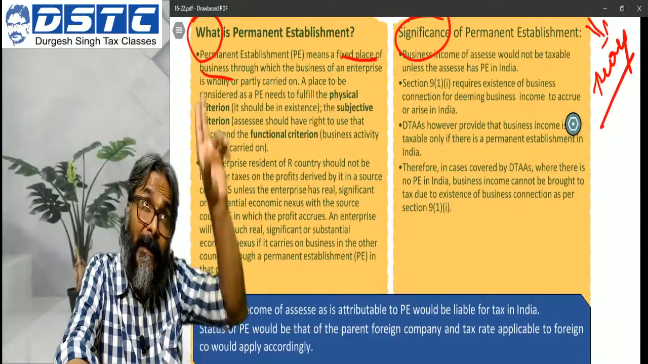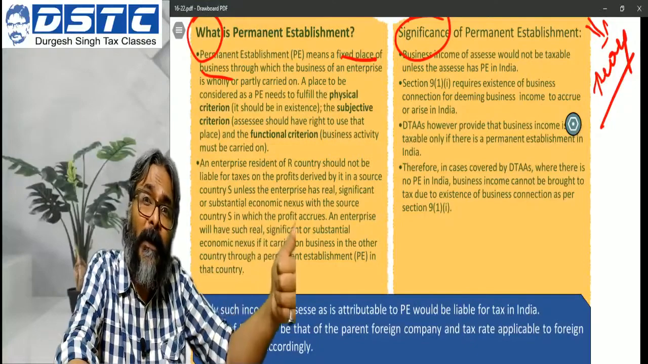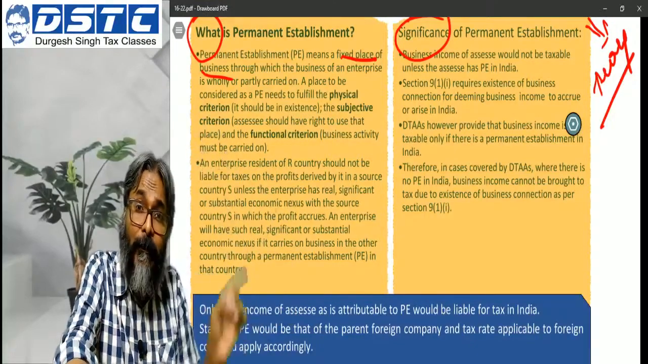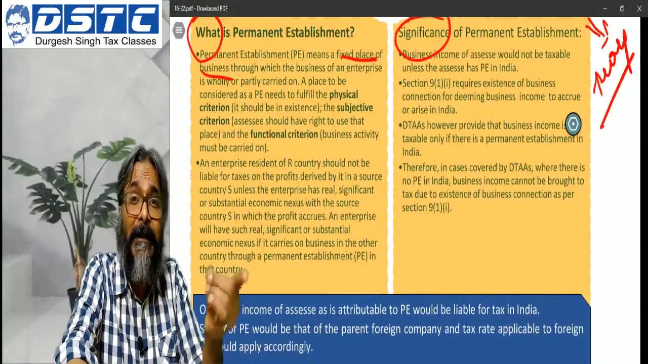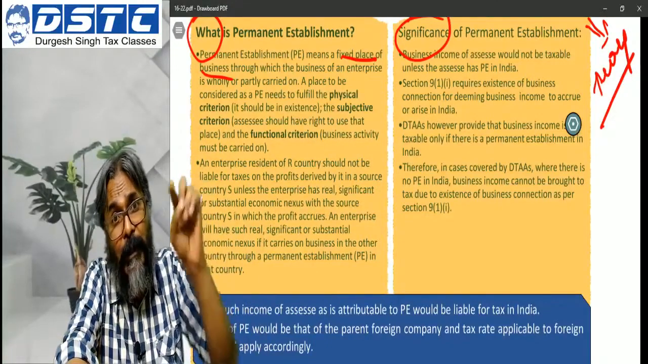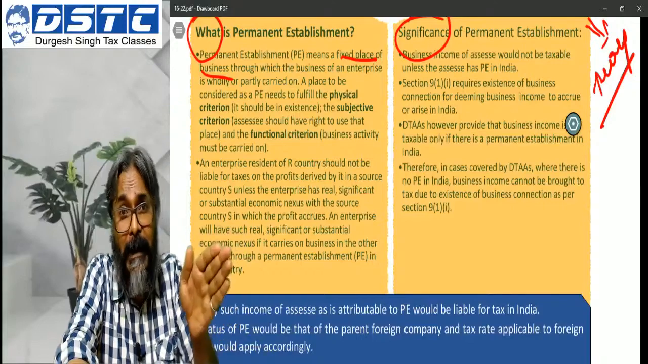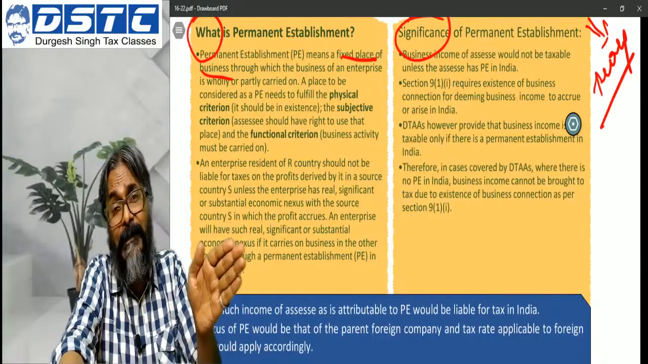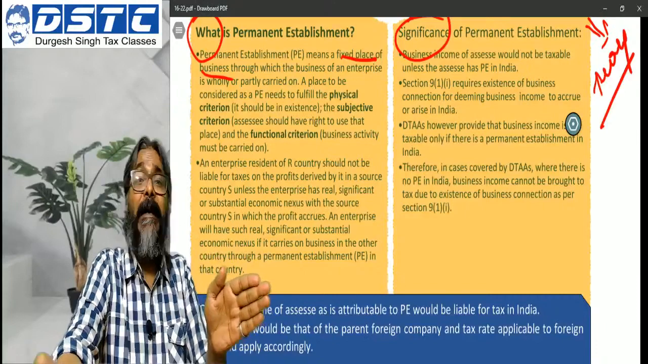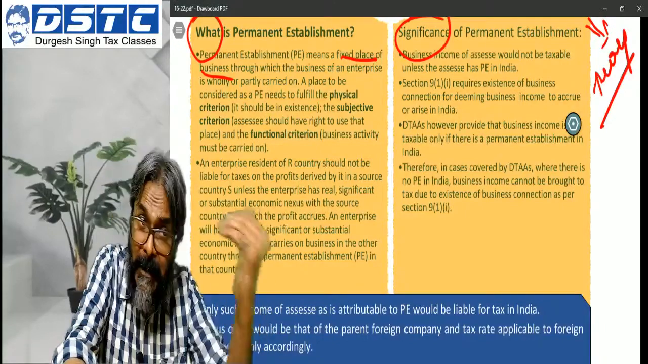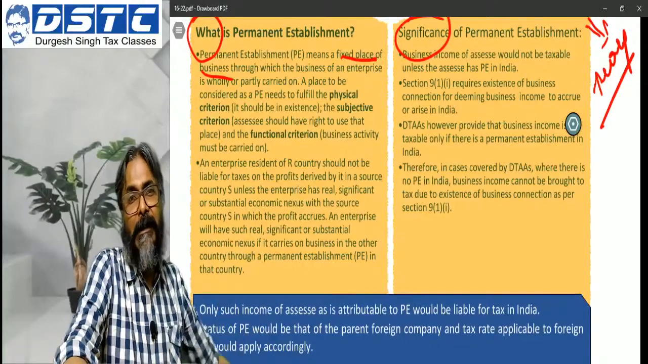So therefore, that entire building, what is the case? That building is not of the foreign company, but does the foreign company have an exclusive right to use that particular building? And the answer is yes. So if that is the kind of building for which you have the exclusive right to use, then it can be said that your PE exists in India. Your PE exists in India.